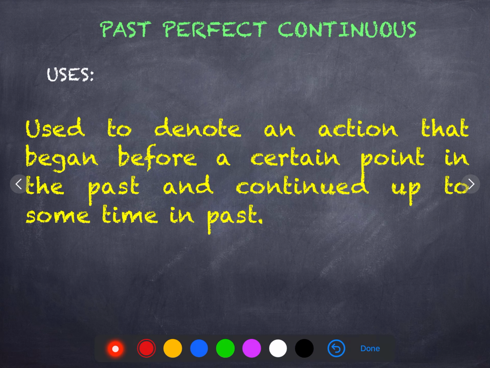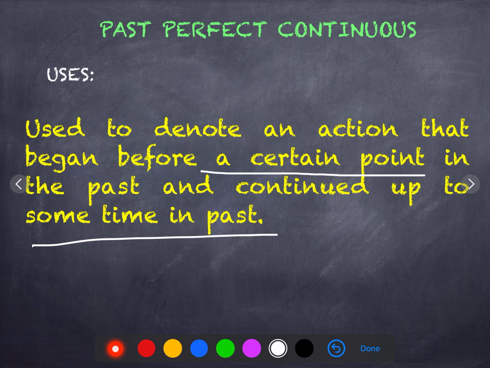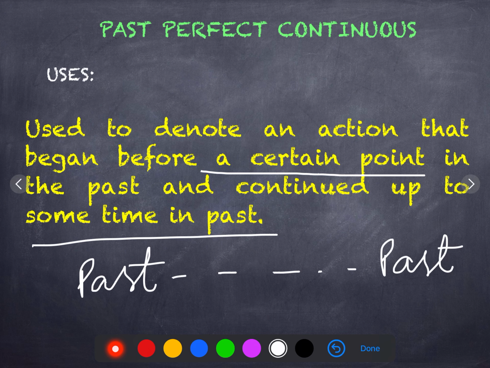Now comes the past perfect continuous tense. It is used to denote an action that began at a certain point in the past and continued up to some time in the past itself. The work started in the past at a certain point of time, and it continued for some time in the past itself and was finished there. Started in the past and finished in the past itself.